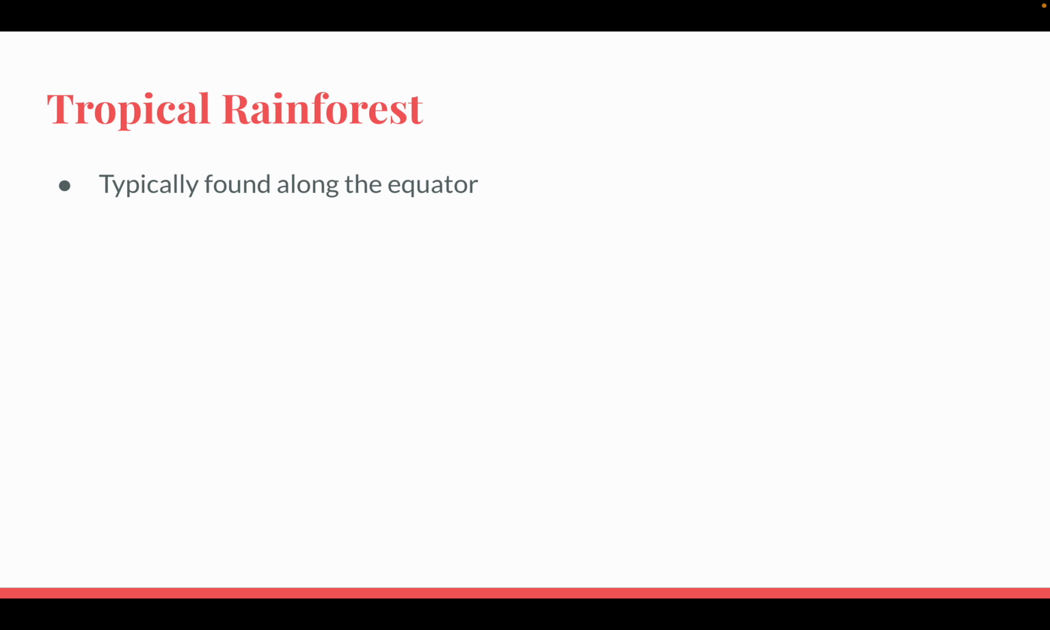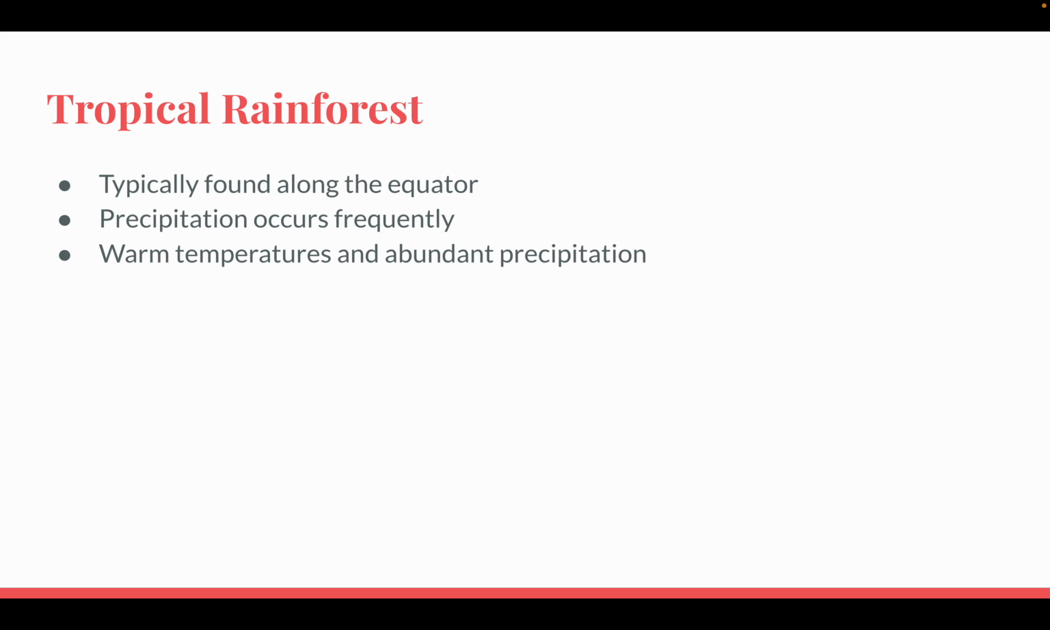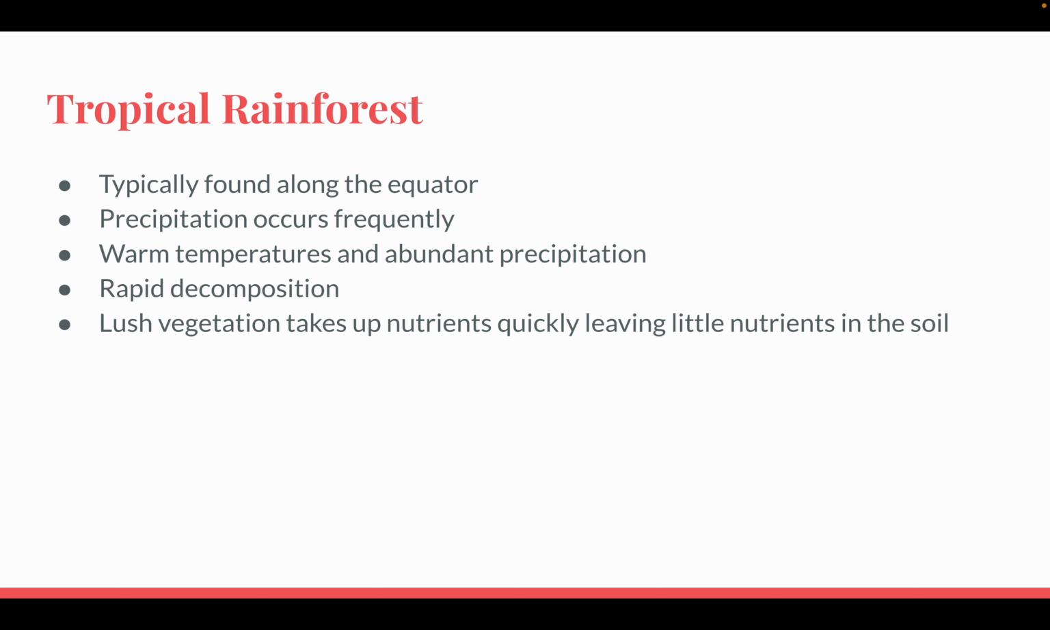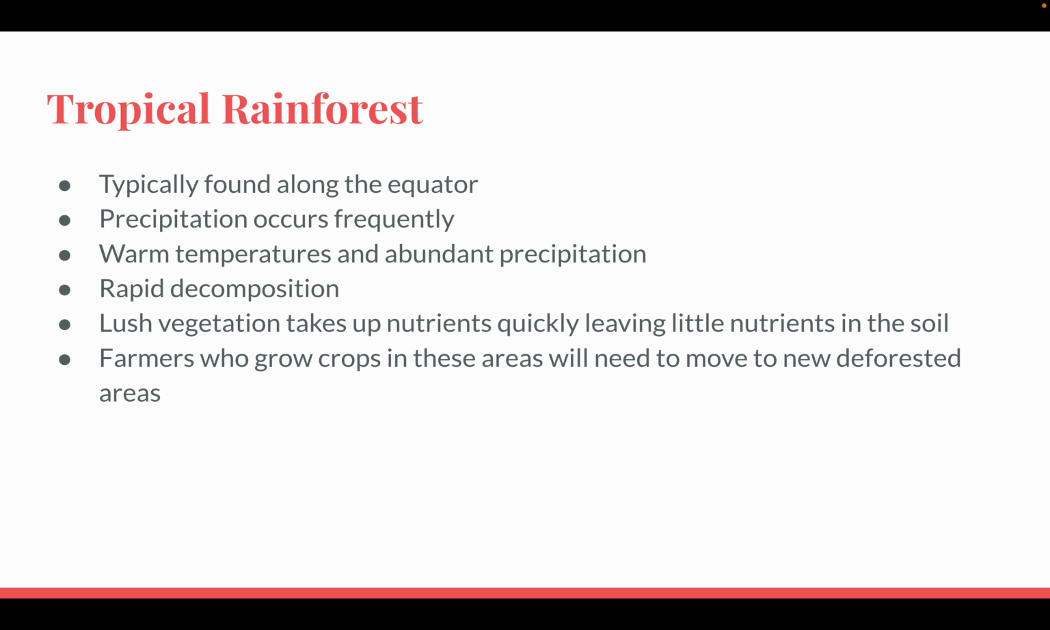Tropical rainforest, typically found along the equator, where precipitation occurs frequently. Warm temperatures and abundant precipitation lead to rapid decomposition. Lush vegetation takes up nutrients, quickly leaving little nutrients in the soil. Because of this, farmers who grow crops in these areas will need to move to new deforested areas fairly often.